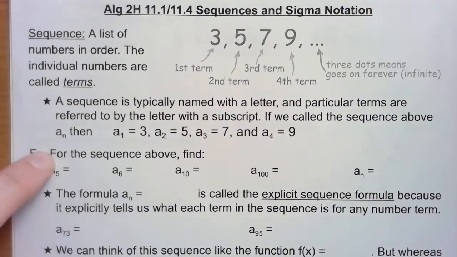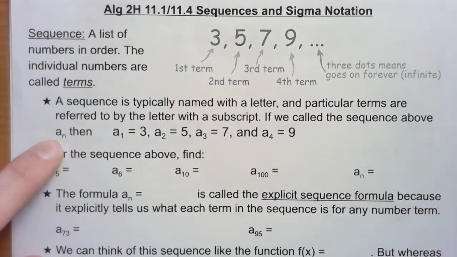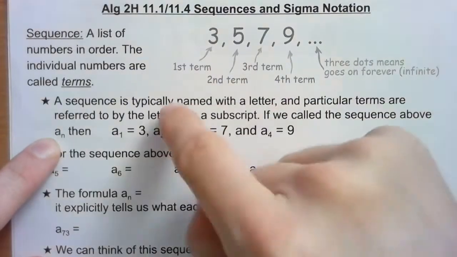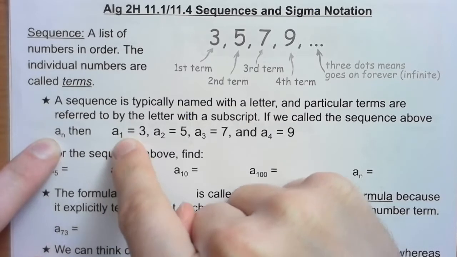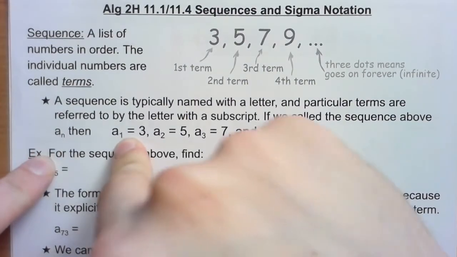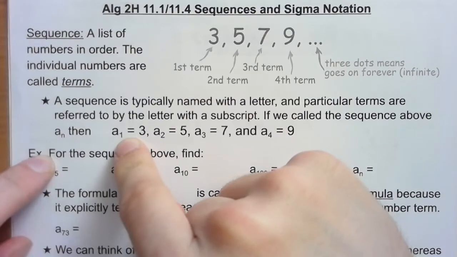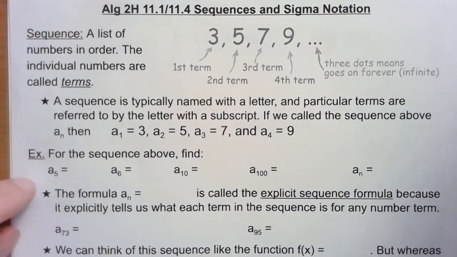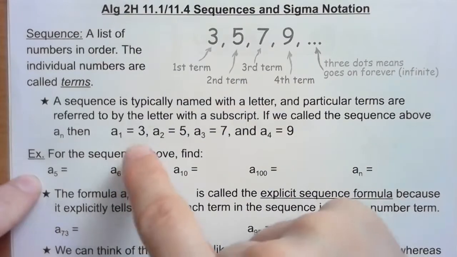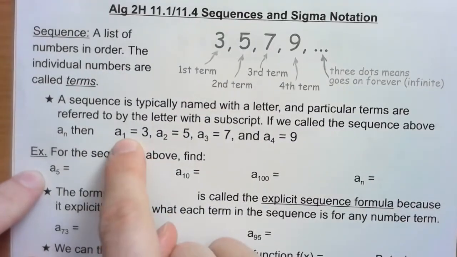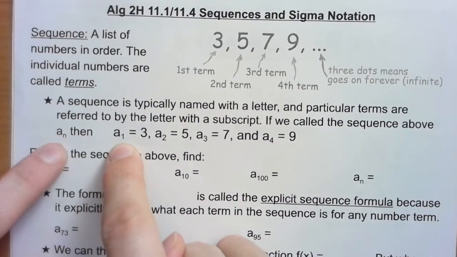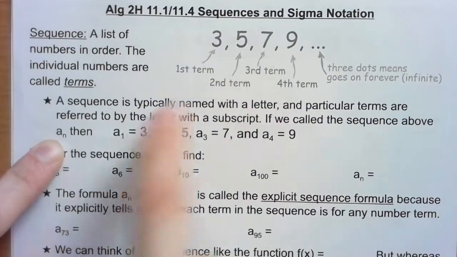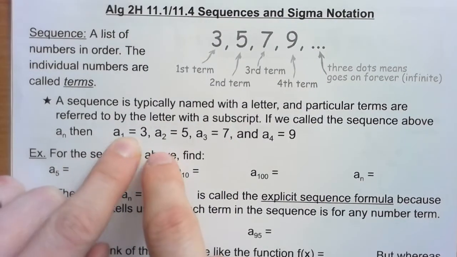And for the notation that we use for sequences, we pick a letter. Could be A, could be T, could be whatever letter we want. And then we use subscripts, these little small numbers. When you write a number small and down to the right, this is called a subscript. We use these to number things. Like you've seen in the slope formula where it says y2 minus y1, x2 minus x1. It's the second y minus the first y, second x minus the first x. These are just numbering things. So this is like the first A, the second A, the third A, the fourth A. This just means the first term for the A sequence, if we're calling this sequence A. So the subscript here means the first term.